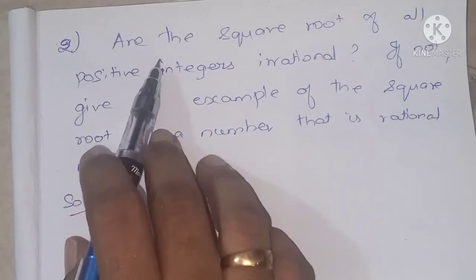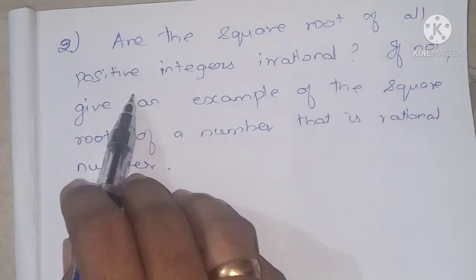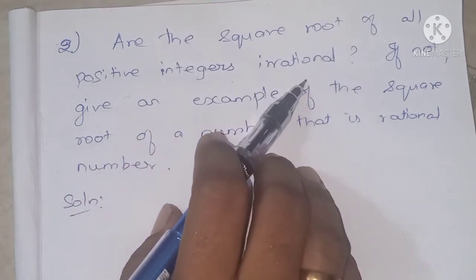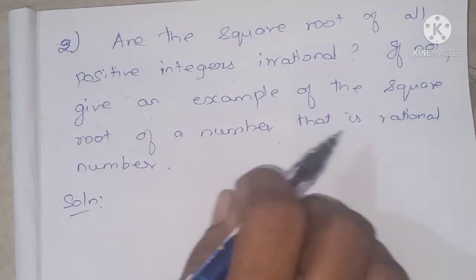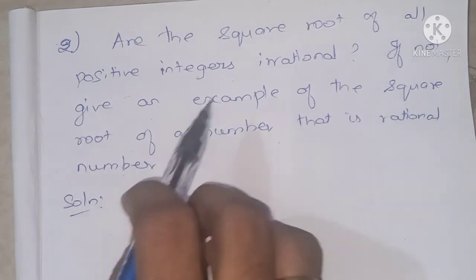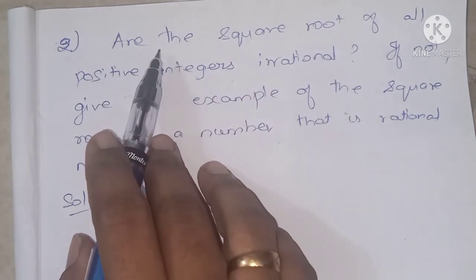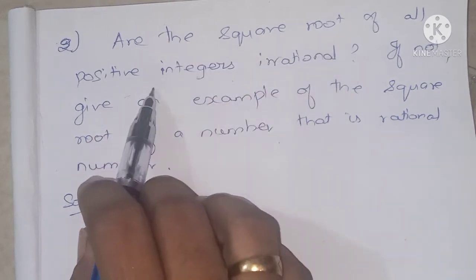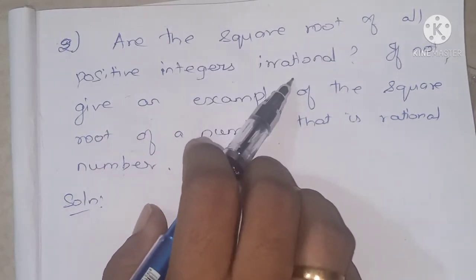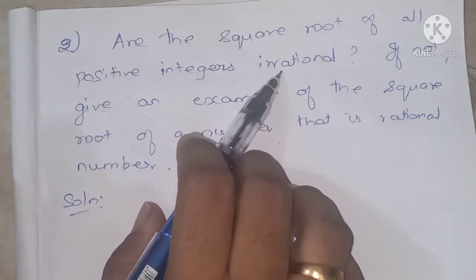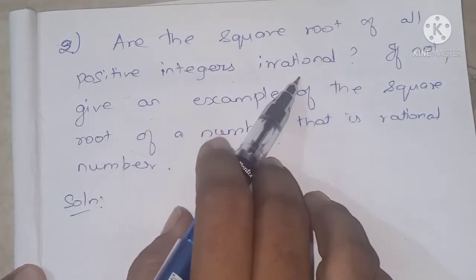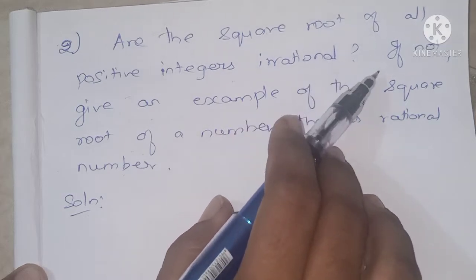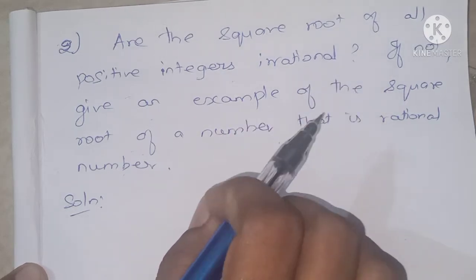Next: are the square roots of all positive integers irrational? If not, give an example of the square root of a number that is a rational number. So just read the question once again. Are the square roots of all the positive integers irrational? If it is not so, give an example. That is the meaning of the question.